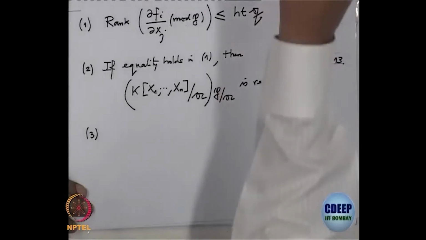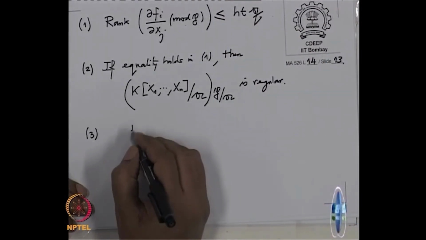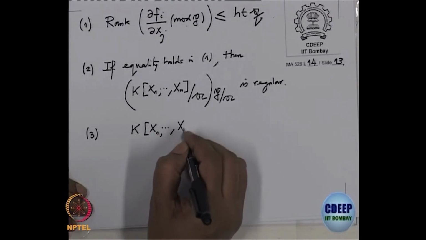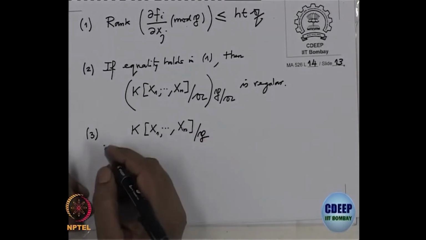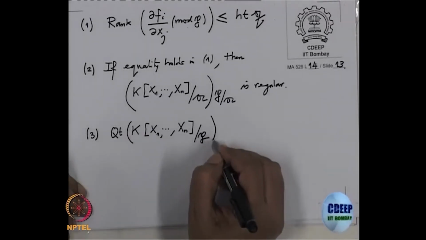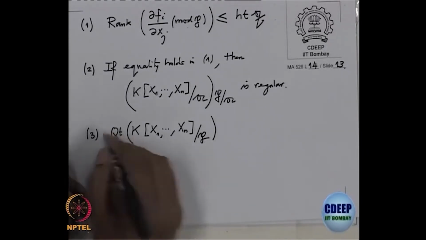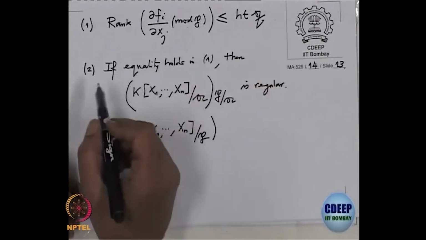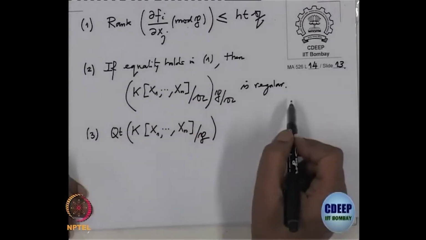So, its third statement is if I take the quotient field, see the only thing we have given is A and P. So, if I go mod P, k[x1, ..., xn] mod P, then we get a domain, and if you look at the quotient field of this integral domain, I want to write the converse of this, I want to write the if and only if condition, and if you notice in 2 we have only one way condition, if this then it is regular.